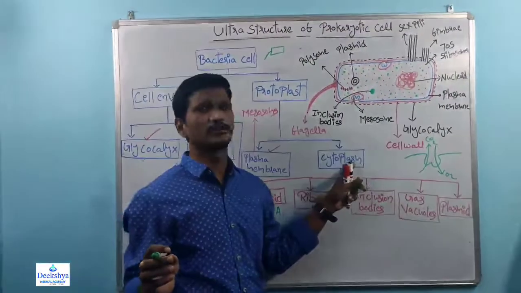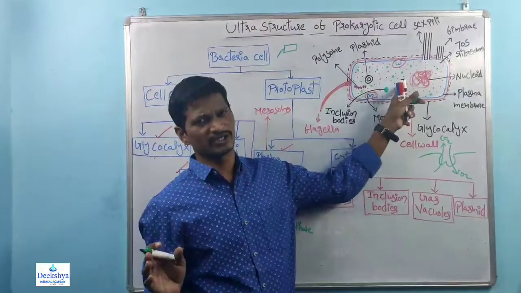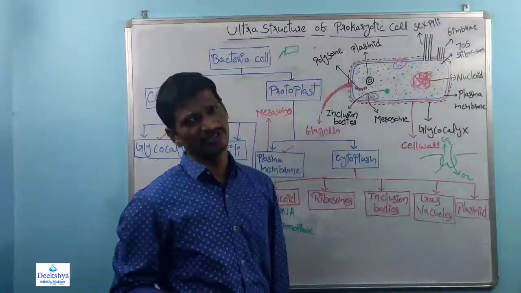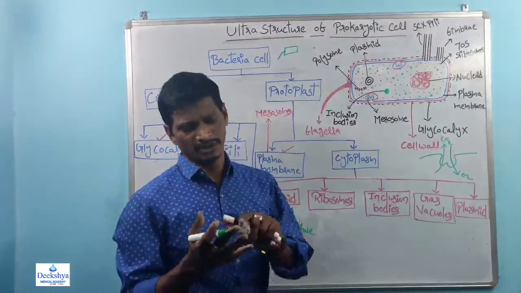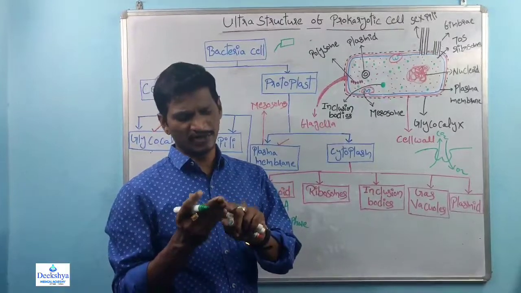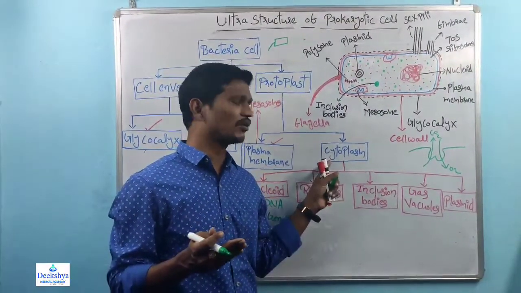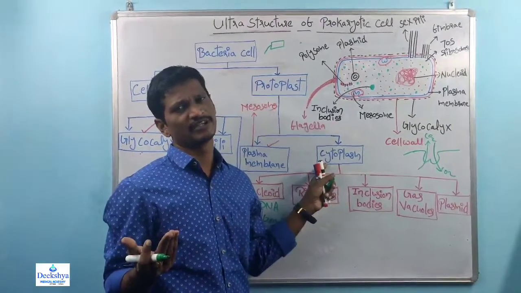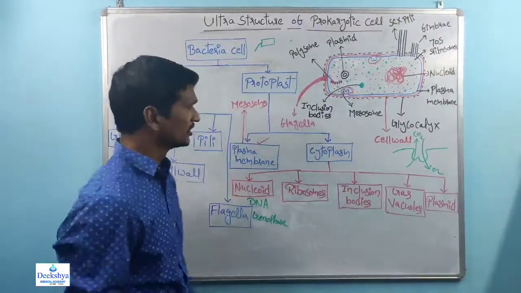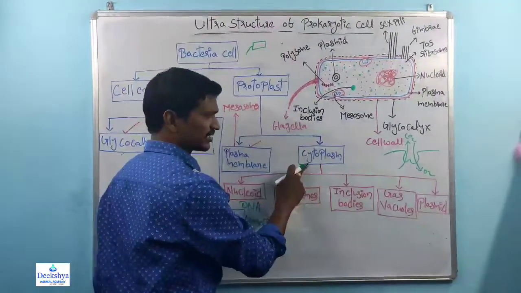But I mentioned cytoplasm here. See, this is a prokaryotic cell, not a eukaryotic cell. In a eukaryotic cell the nucleus is present, but here the nucleus is absent. If these three parts, the cell wall, cell membrane and nucleus, are removed, the remaining content is called cytoplasm. Naturally, in prokaryotic cells the nucleus is absent, so we need not mention protoplasm. Directly I mention cytoplasm.